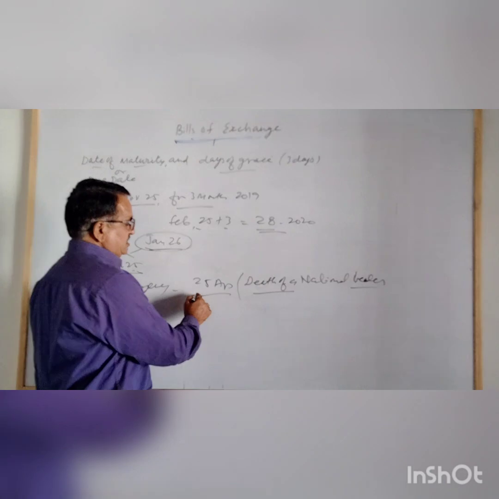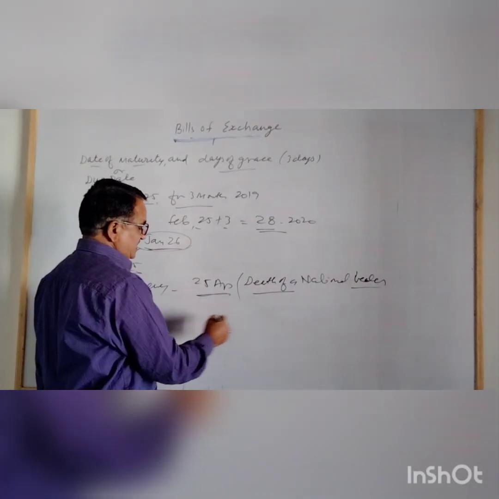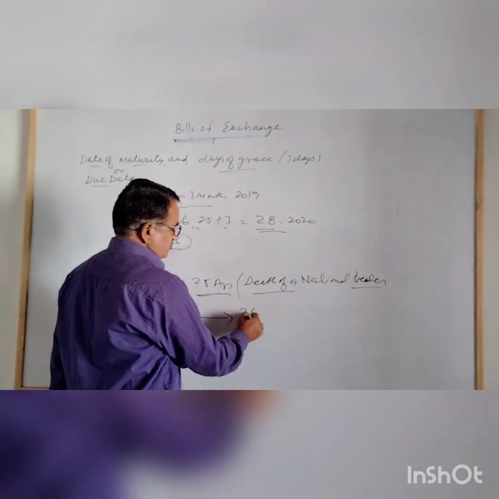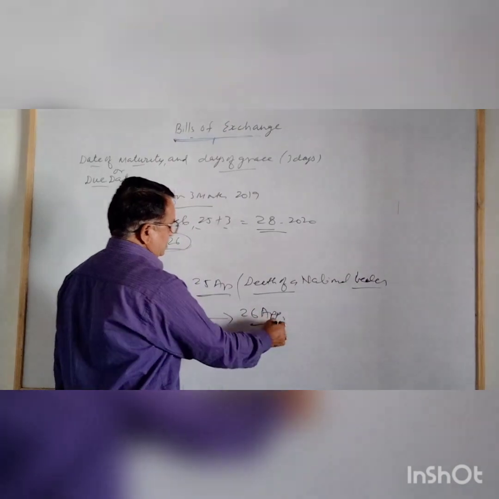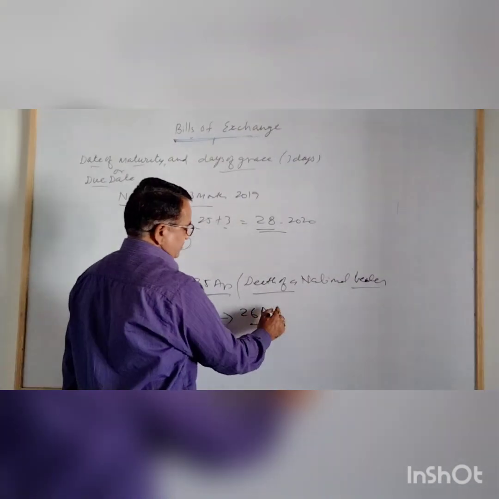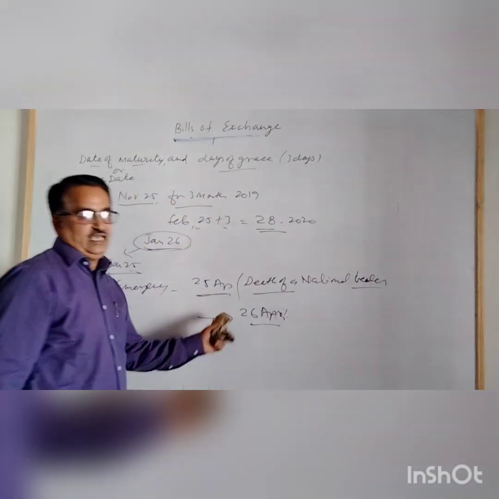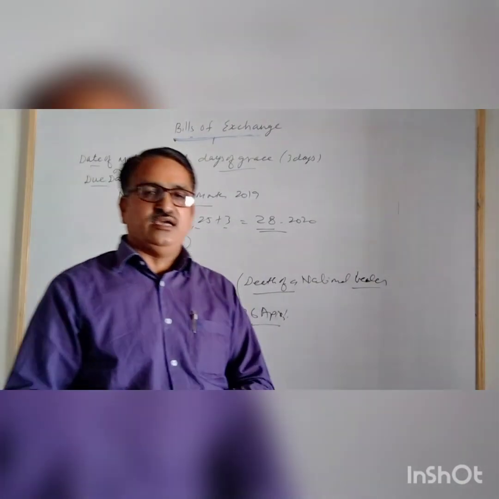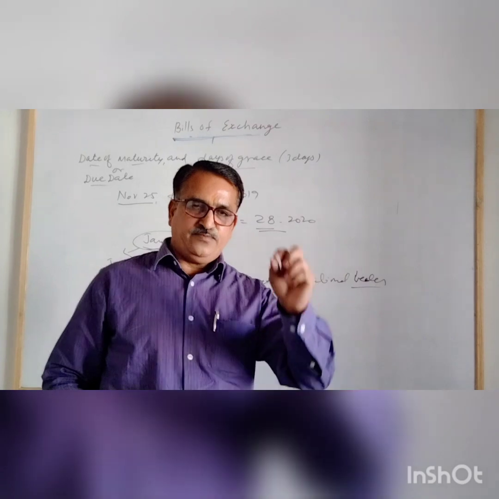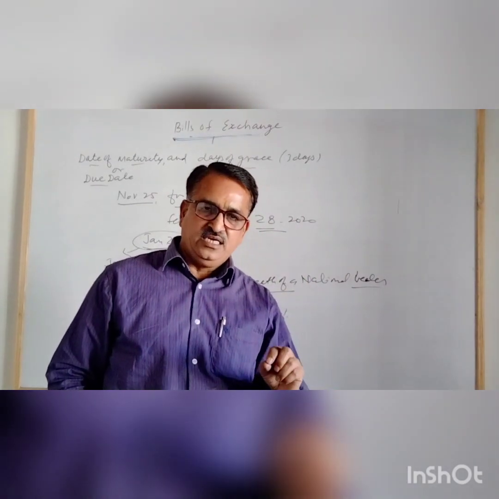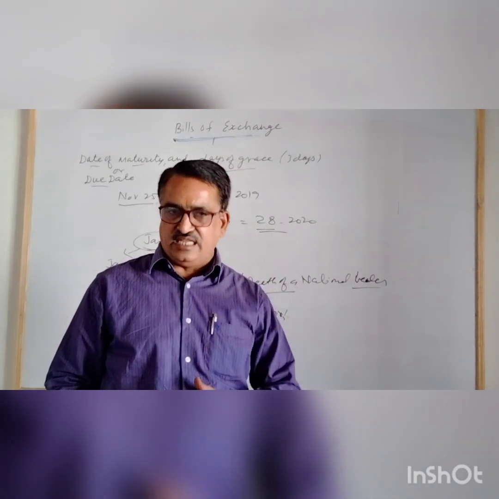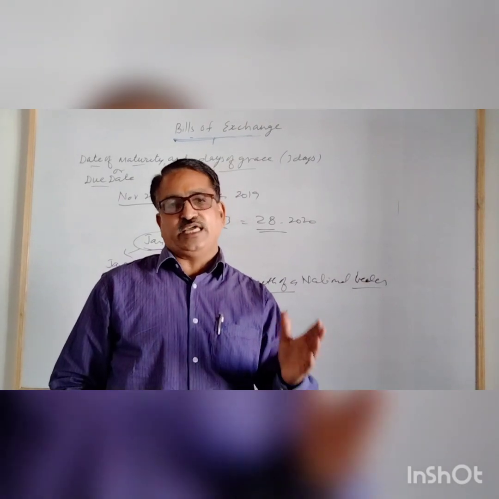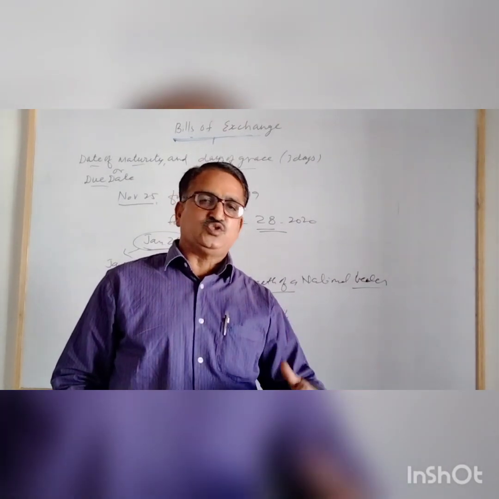In that case, the due date is supposed to be 1 day later. 1 day later means 26th April will be your due date. So we have these 2 points in case of a due date. If the due date falls on a gazetted holiday, the due date is supposed to be 1 day earlier, and if the due date falls on an emergency holiday, it is supposed to be 1 day later.